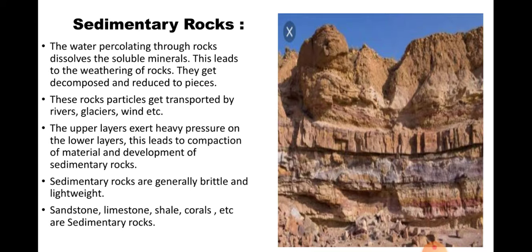Water percolating through rocks means the soluble minerals get dissolved, and whatever small pieces are there come down, and that is called sedimentary rocks. These rocks get transported by rivers, glaciers, winds, etc.